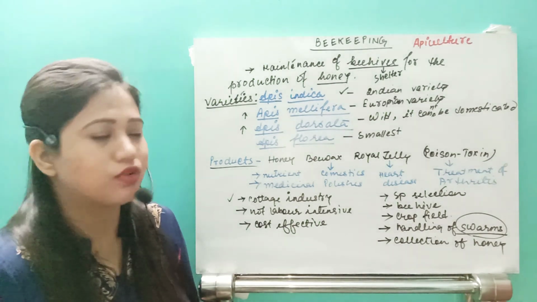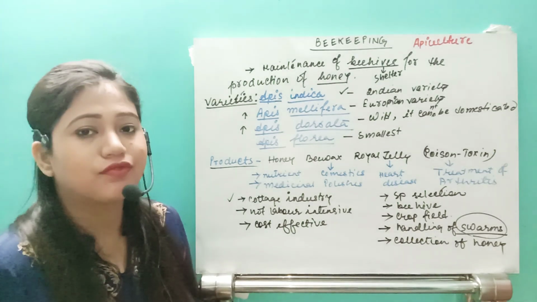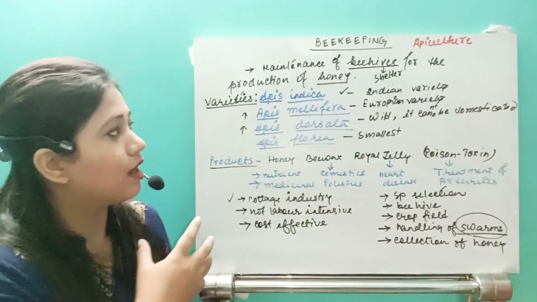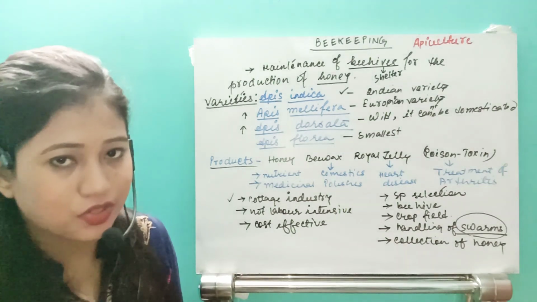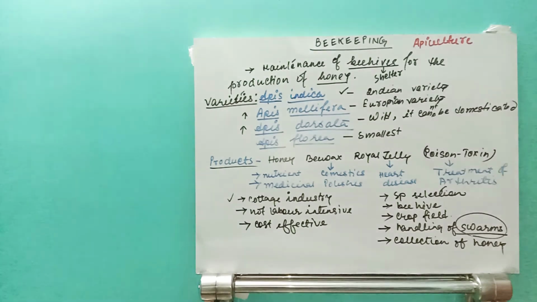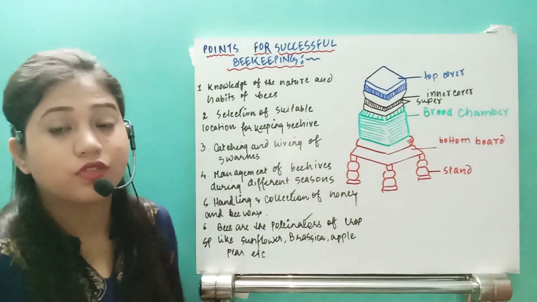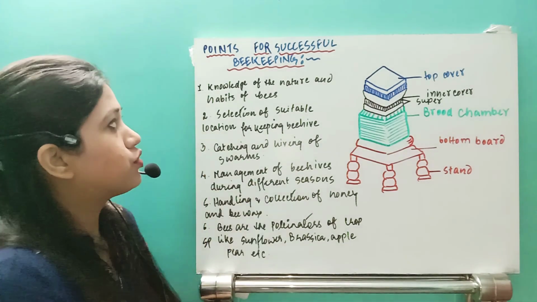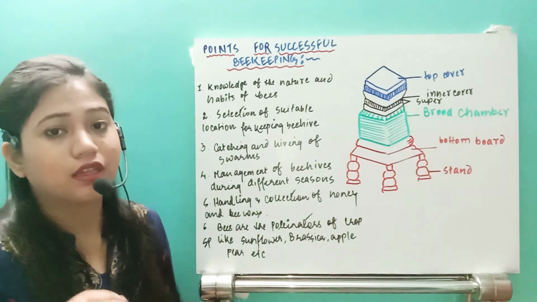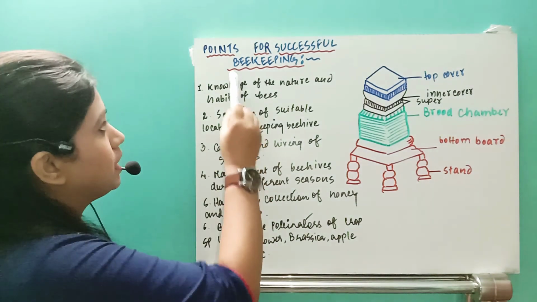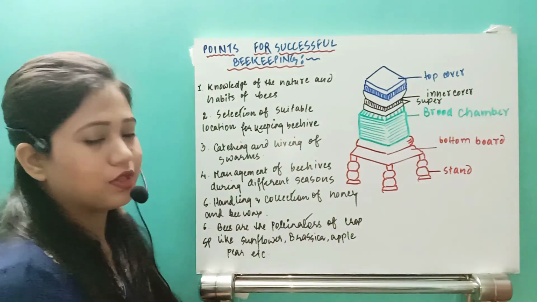This is just an introduction point. Let us see after that how many points we have to know about apiculture or beekeeping before its commercial production. So just see the points to remember. You have the same lines in the NCERT, on how many things we need to know for successful beekeeping. So first of all, concentrate on these points.